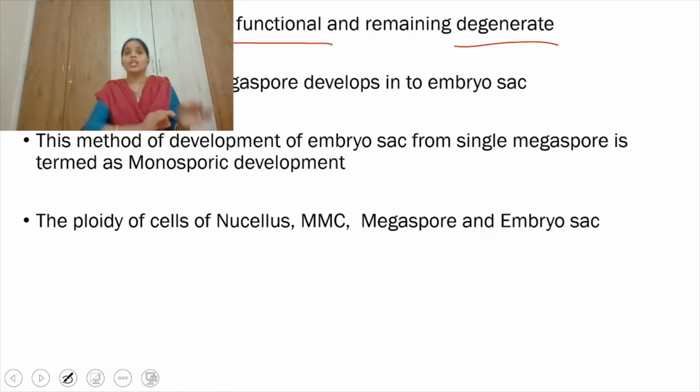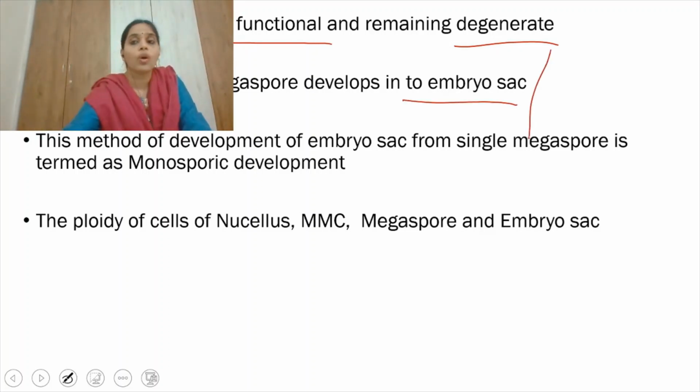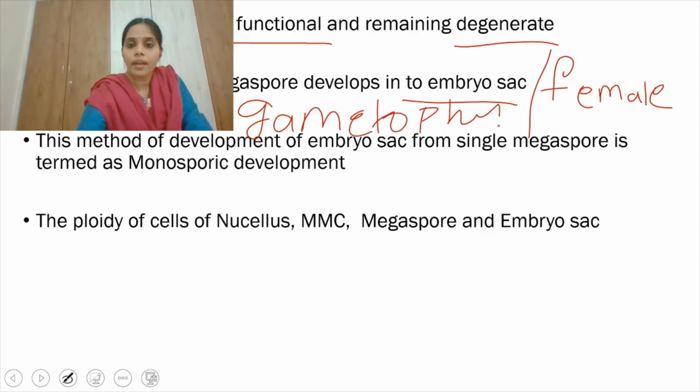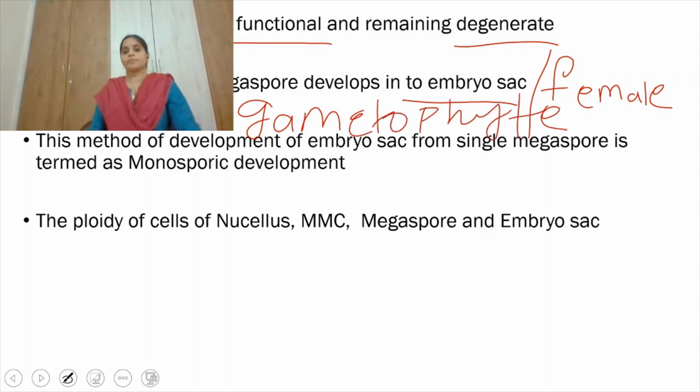So the functional megaspore develops into the embryo sac, which we also call the female gametophyte, right? So even though 4 spores are forming, the embryo sac or female gametophyte is formed by only 1 megaspore.